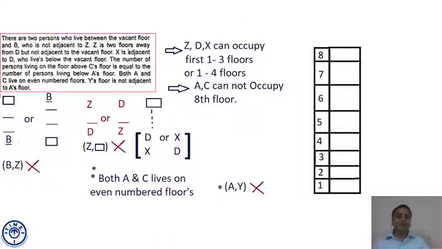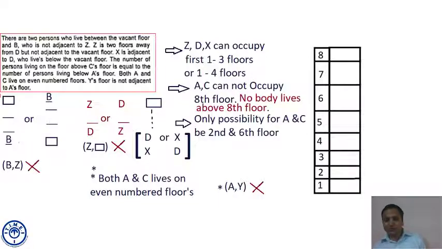That simply means the vacant floor has to be floor number 1, which is not possible because D lives below the vacant floor. So ZDX can occupy the first 3 floors or floors 1 to 4, and A and C cannot occupy the 8th floor. Nobody lives above the 8th floor.